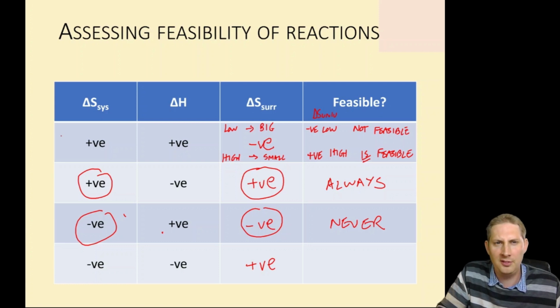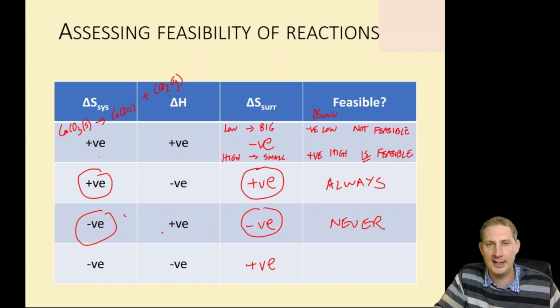And an example of that is, of course, calcium carbonate decomposing to calcium oxide plus releasing carbon dioxide gas, where you've got an increase in entropy of the system, but it's endothermic.